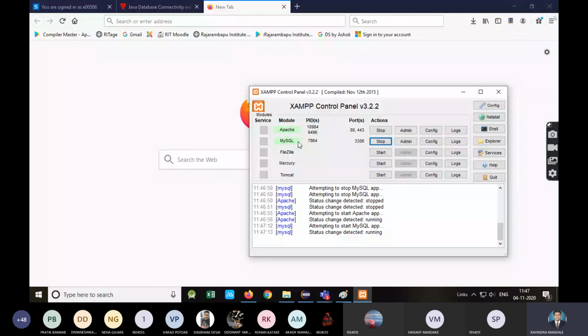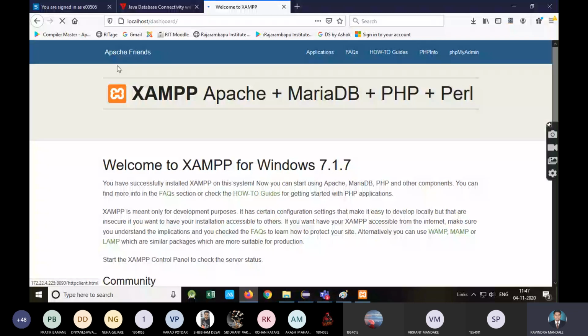Okay. So the server is running, and now how do we get access to the user interface? Simply type localhost in the browser. You'll get the dashboard of XAMPP. See, you got this user interface. These are nothing but web pages. Now to get the user interface of MySQL, just click on phpMyAdmin. Now you'll get directly the user interface of MySQL. These web pages are loaded because of Apache.